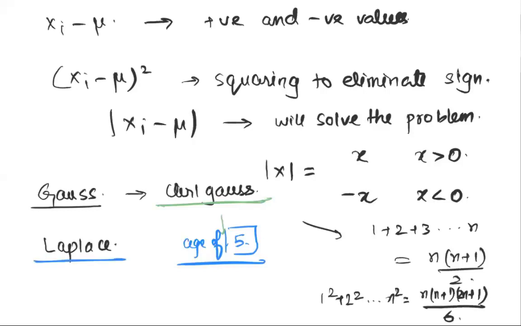Anybody who's done any intermediate level physics will have heard of Laplace. Even in chemistry, people would have heard of Laplace. So there are several equations that are attributed to these scientists. Gauss and Laplace were two famous people that were working on the same problem contemporarily, at the same time. And they came up with two solutions.